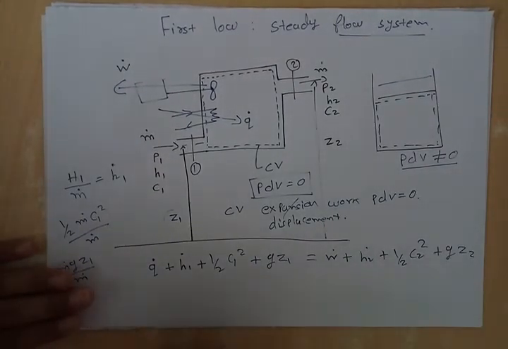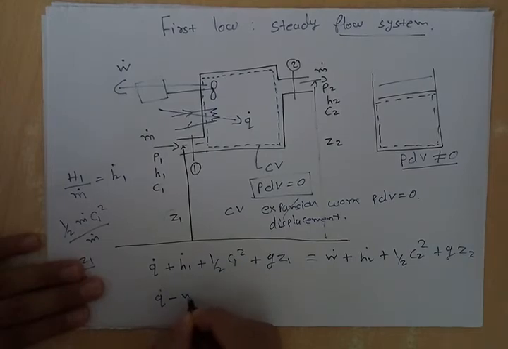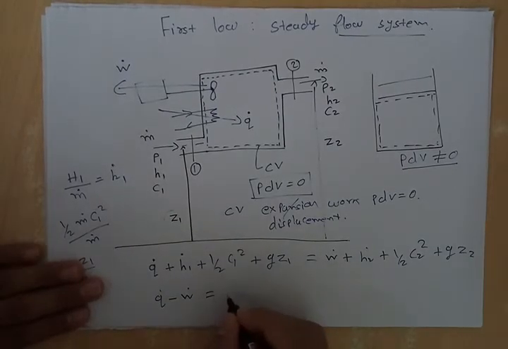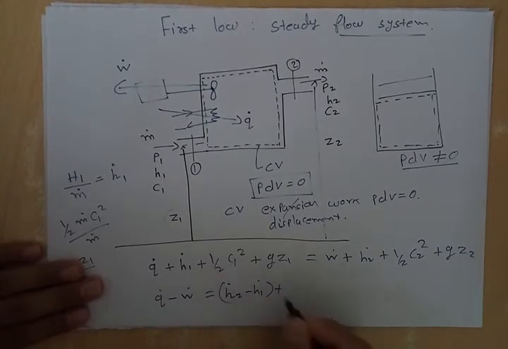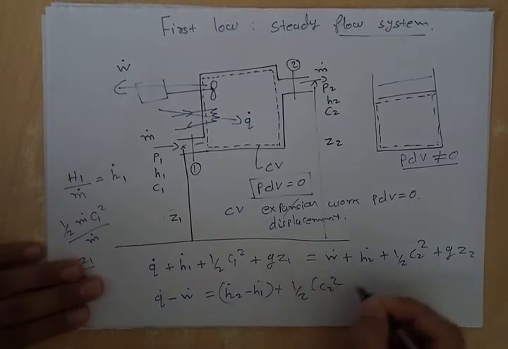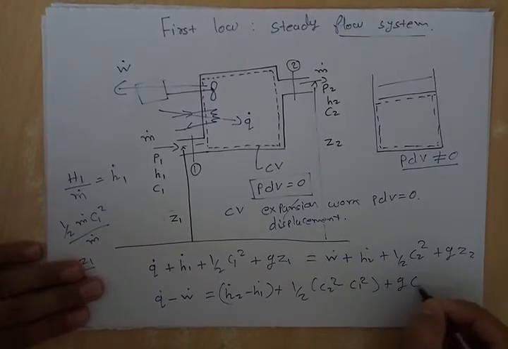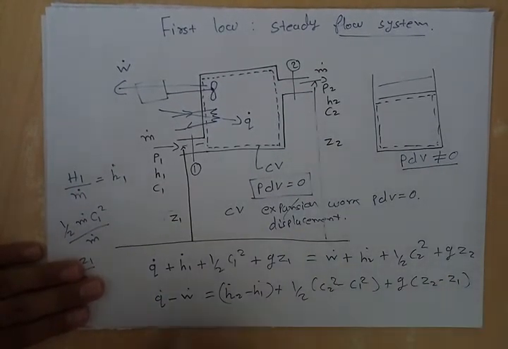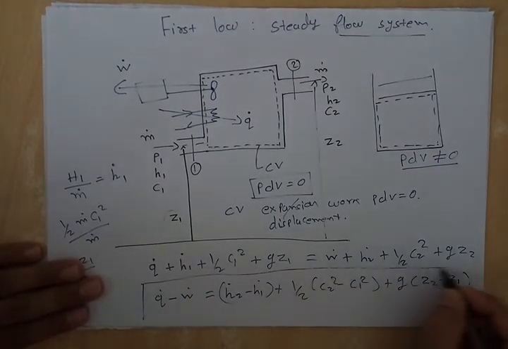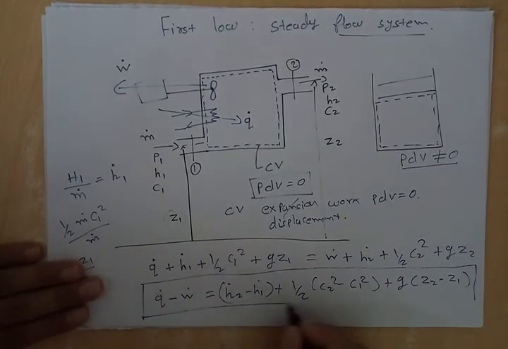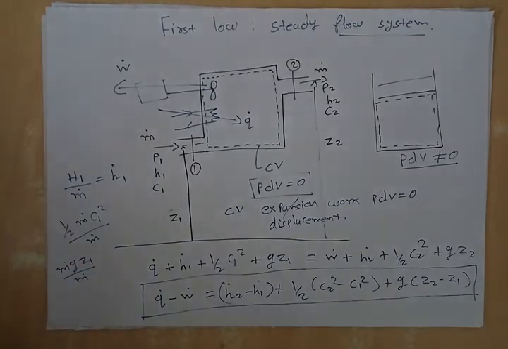Now we will manipulate this equation. Q minus W is equal to H2 minus H1 plus half C2 square minus C1 square plus g Z2 minus Z1. Now this equation is the first law of thermodynamics or energy balance equation for a flow system. This is a very useful equation for solving sums in the GATE exam.